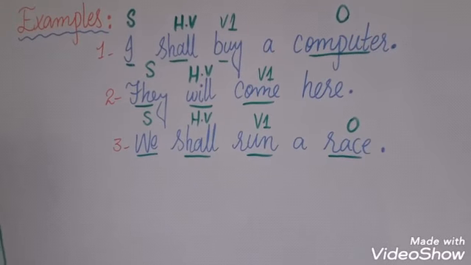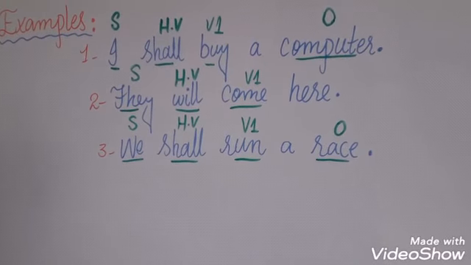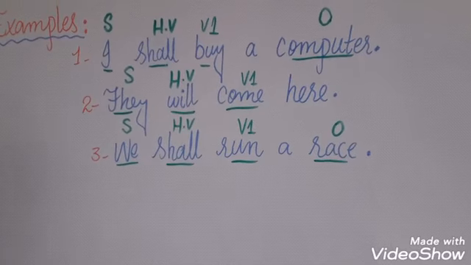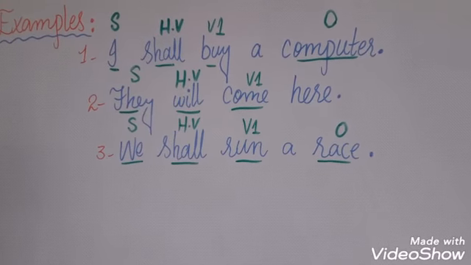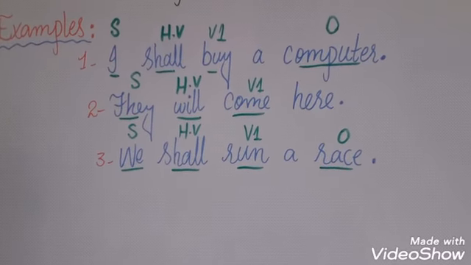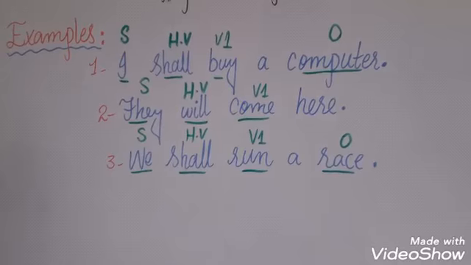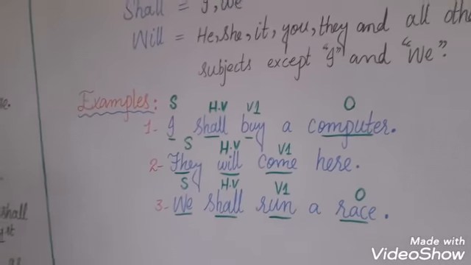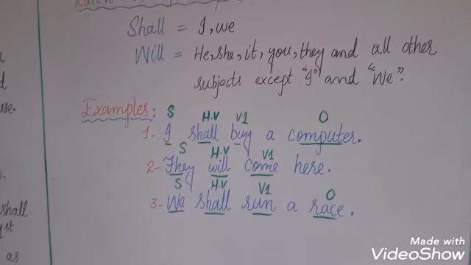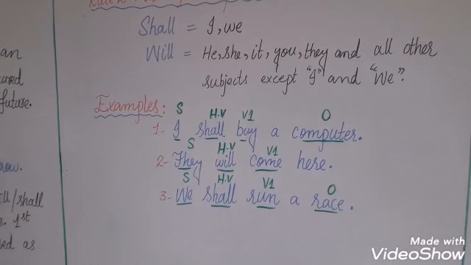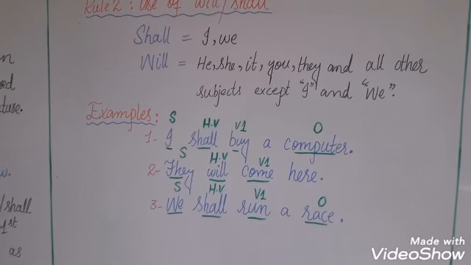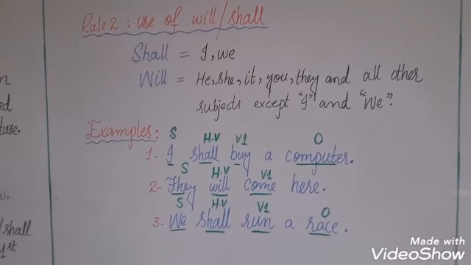In sentence number 3, we shall run a race. We is subject, shall is helping verb, run is first form of verb, and race is object. So you will make 10 more sentences like these sentences of future simple tense positive sentences.